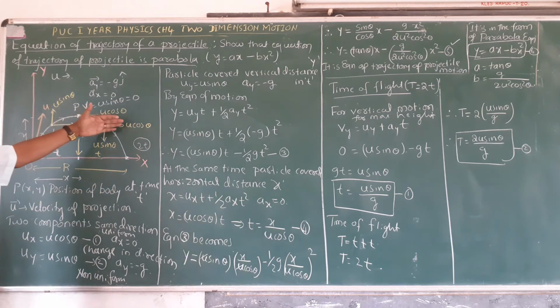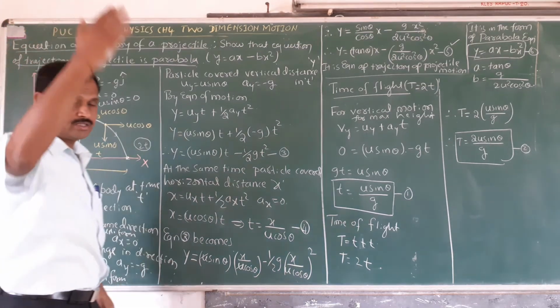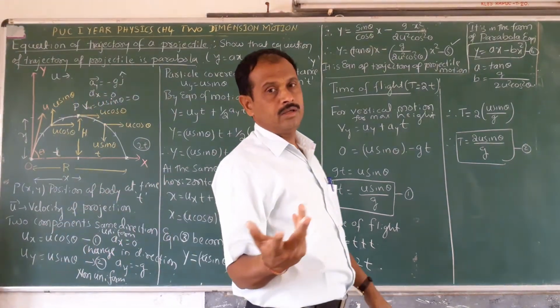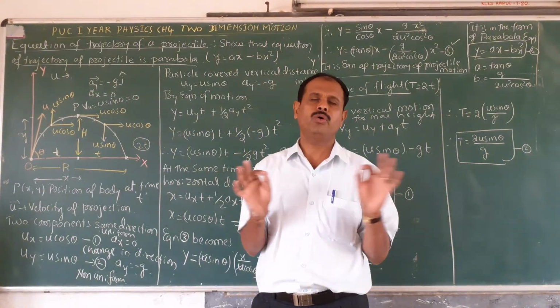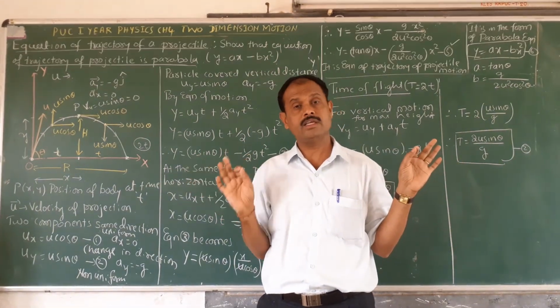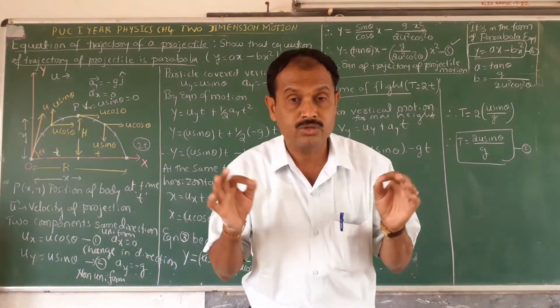The horizontal component is u cos theta, and the vertical component is u sin theta. Throughout the projectile motion, one component is uniform and in the same direction. That component is u cos theta.